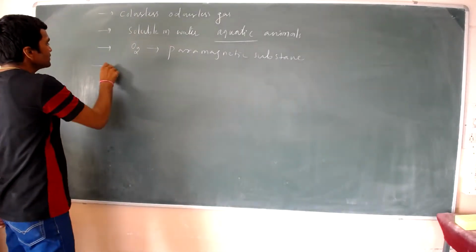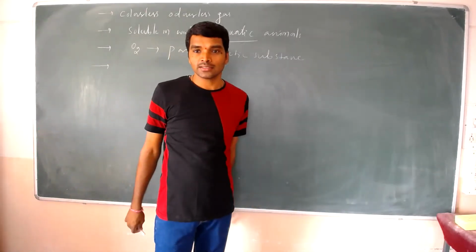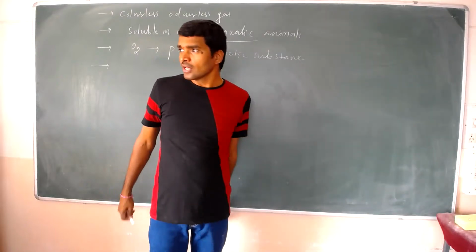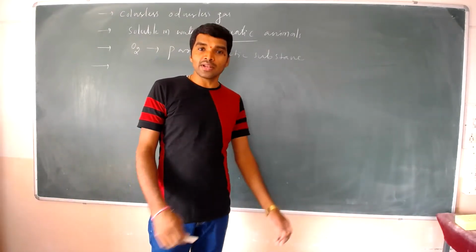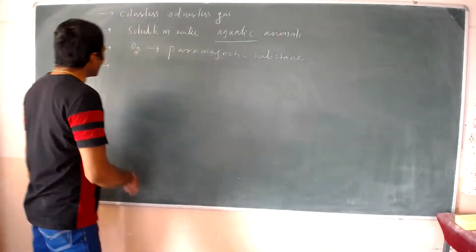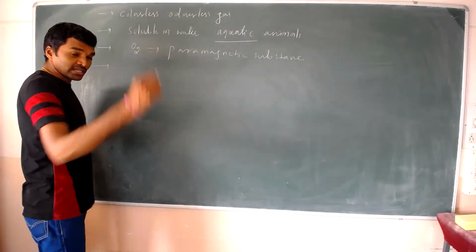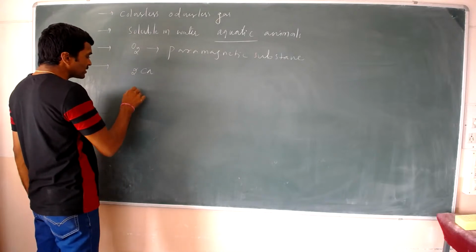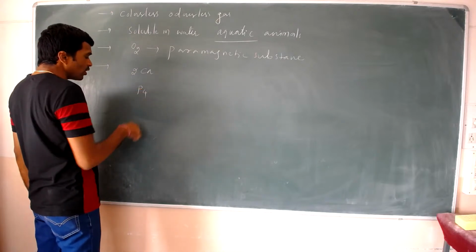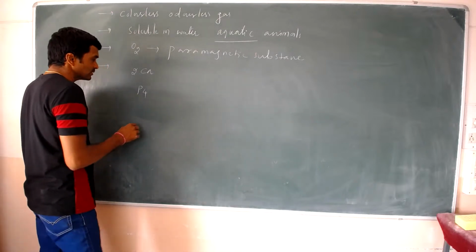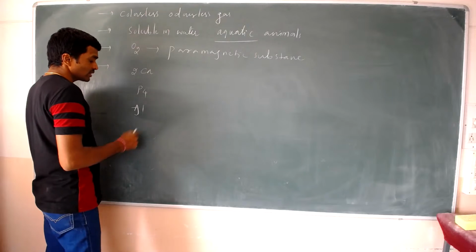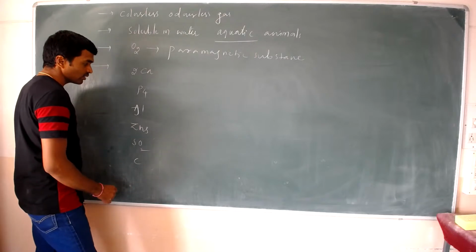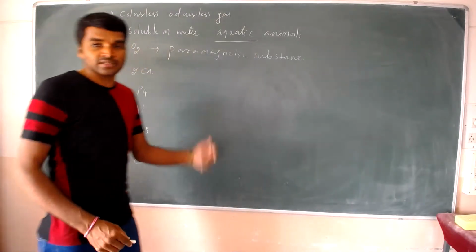Now see here, this O2 combines with many metals as well as non-metals. Now we are going to observe what it combines with: calcium, P4, aluminium, zinc sulfide, sulfur dioxide, carbon, and many other metals and non-metals.